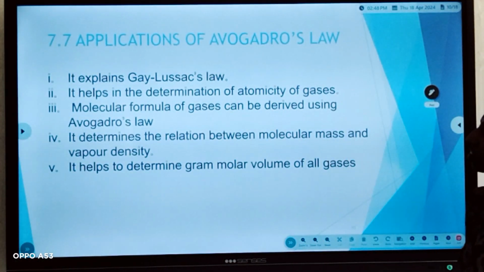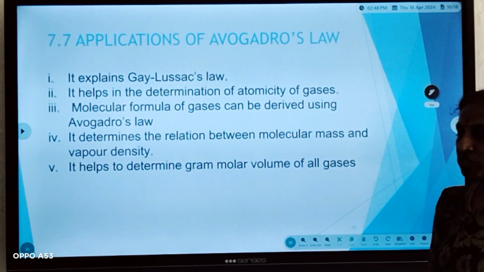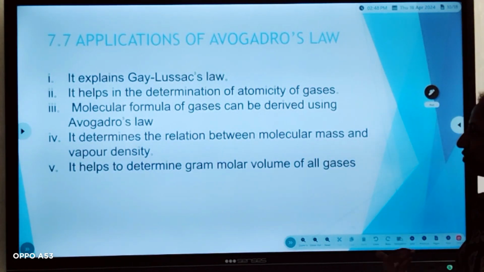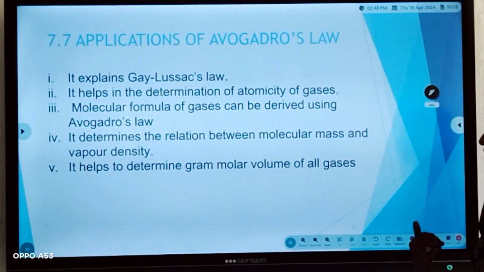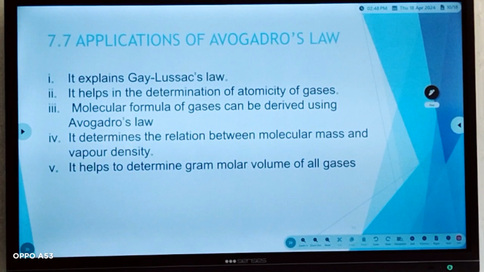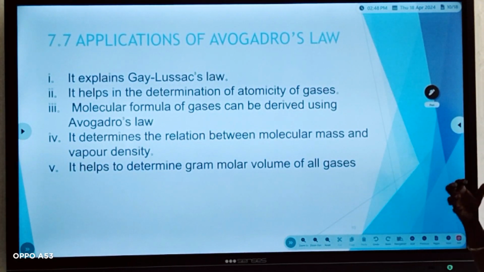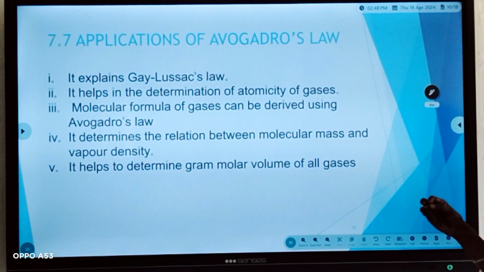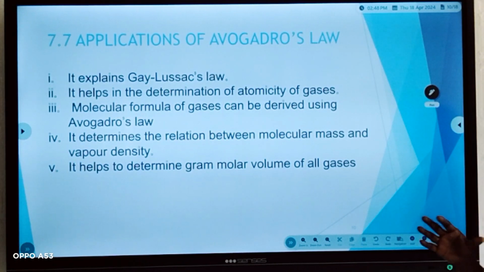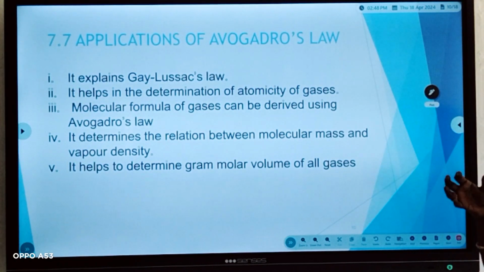It explains Gay-Lussac's law. Avogadro law helps us to determine the atomicity of gases. Molecular formula of the gases can be derived using the Avogadro law. It determines the relation between the molecular mass and vapor density of a particle. It helps to determine gram molar volume of all the gases. These are the applications.